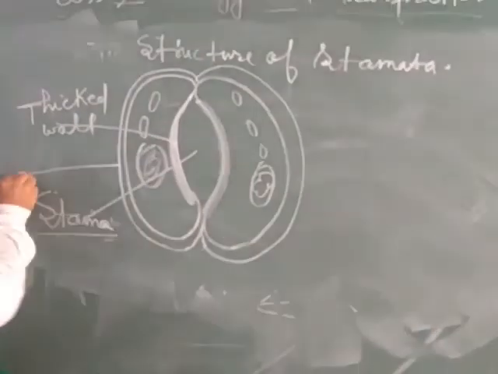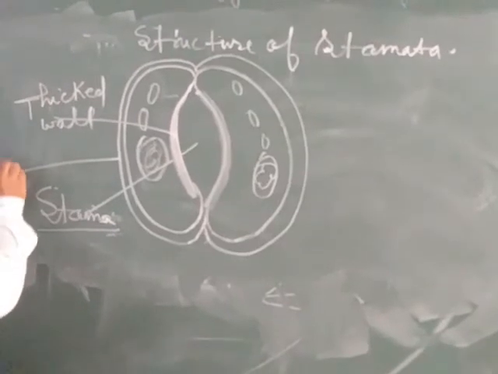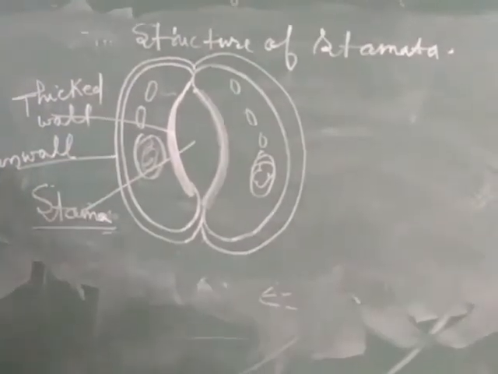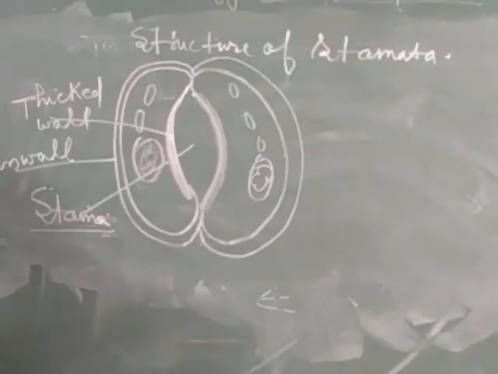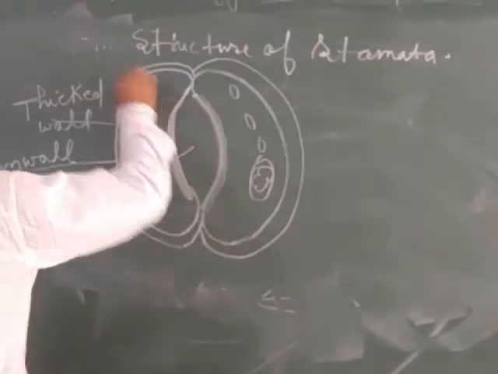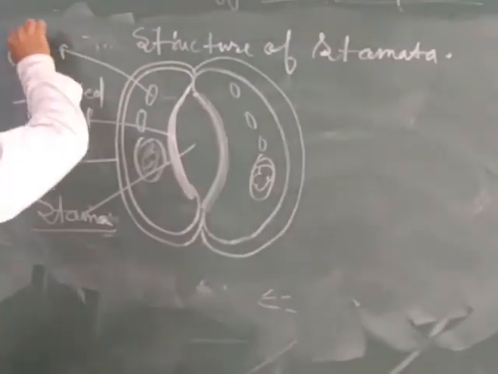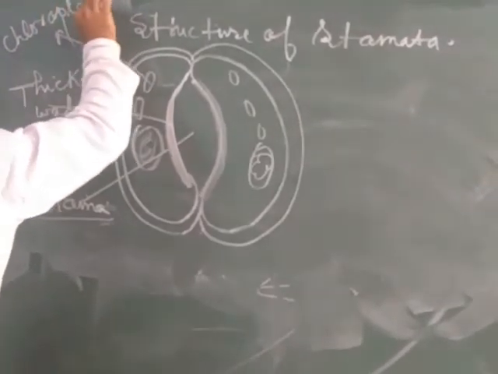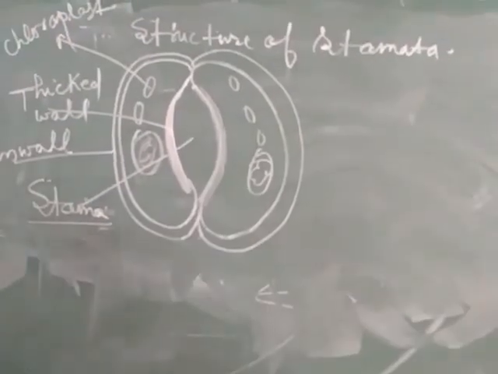The outer wall is thin. Inner is thick walled and outer is thin walled. Here a few cells contain chloroplasts, which are responsible for carrying out the process.